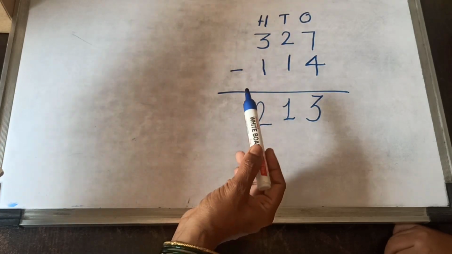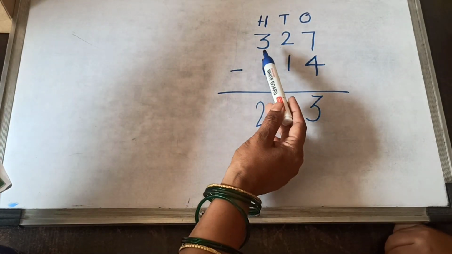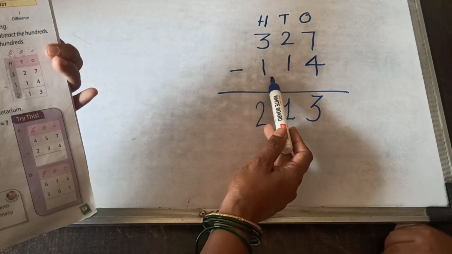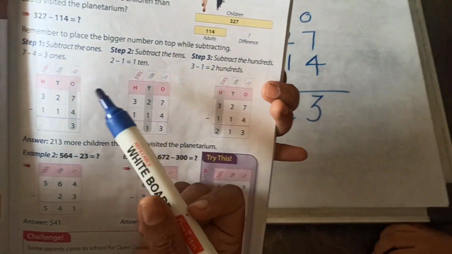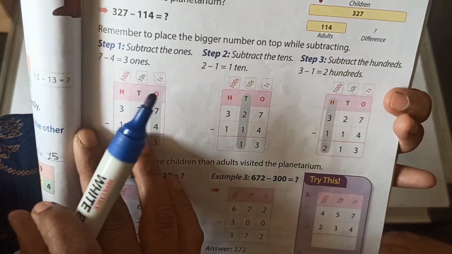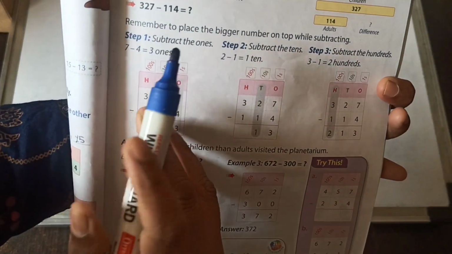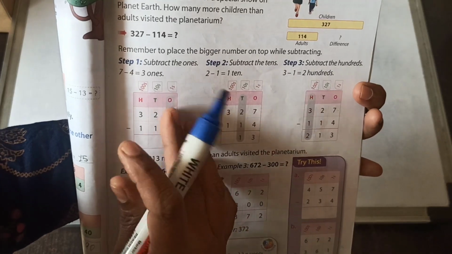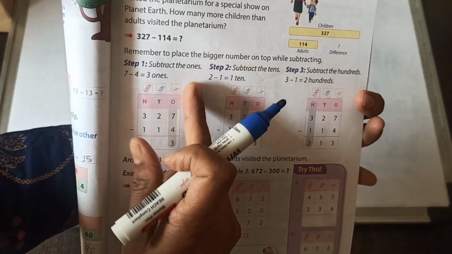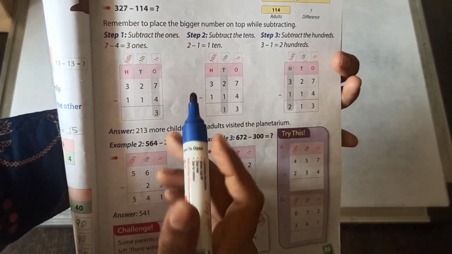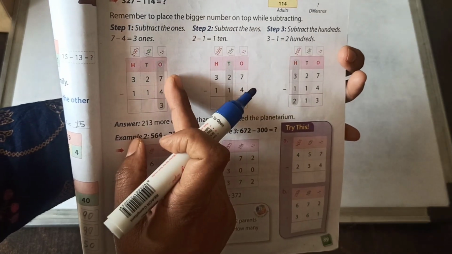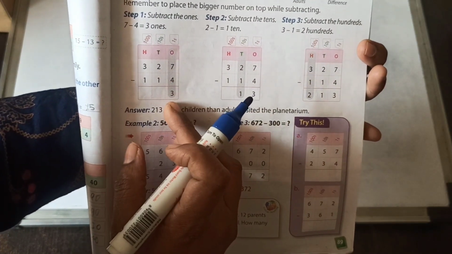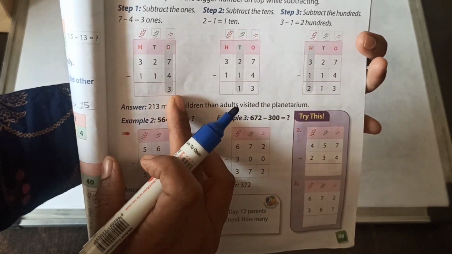So Parnavi wrote here bigger number 327, then subtract smaller number 114. Then our textbook showing here step by step how to subtract 3-digit numbers. First one, subtract the ones: 7 minus 4, 7 and 4 are ones. So 7 minus 4, we got 3.